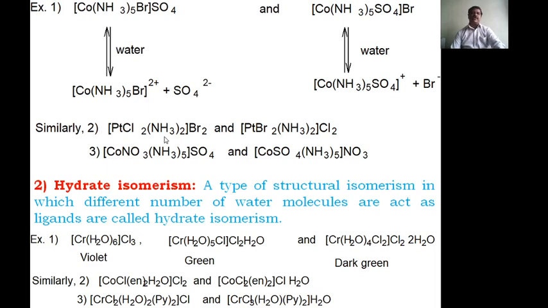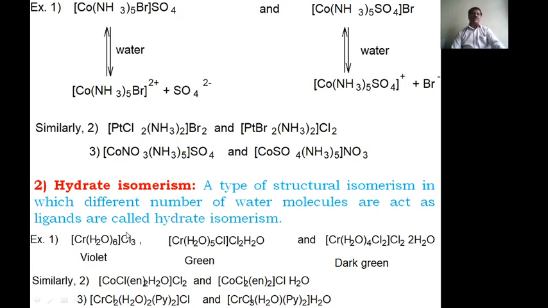Now here is another example we have to quote. Here Br will be a simple ion and this the complex ion, and here chloro will be a simple ion and this the complex ion. Here sulfate will be a simple ion and this the complex ion, and here nitrate will be a simple ion and this the complex ion. Therefore, different ions will be produced. Therefore, they are called ionization isomers.